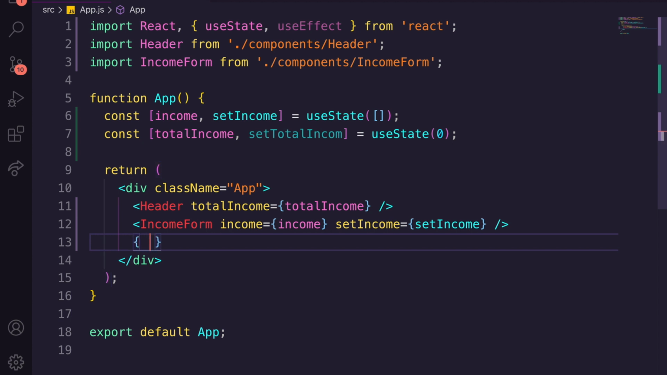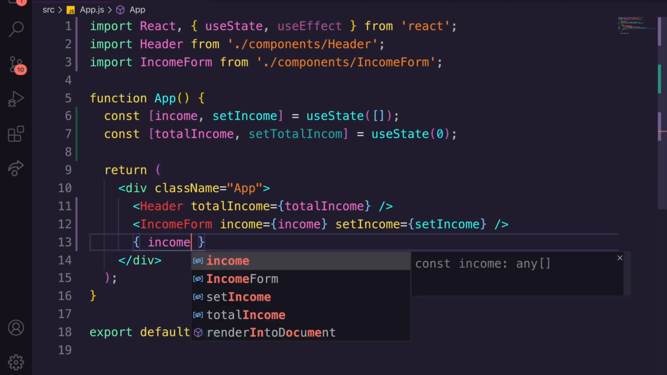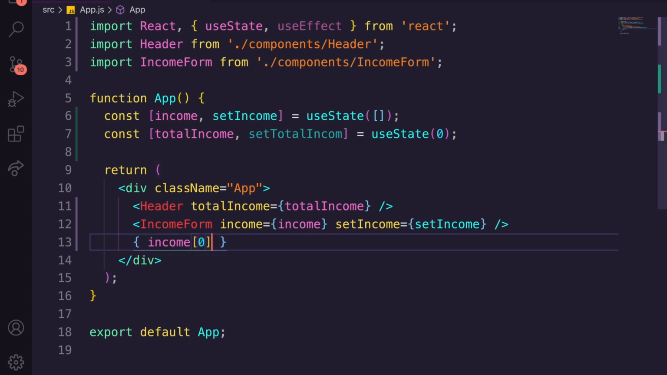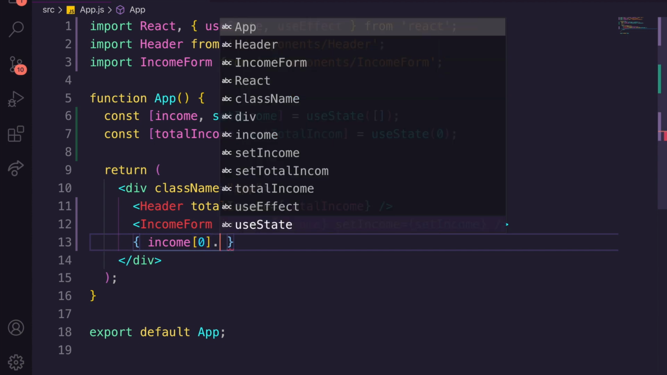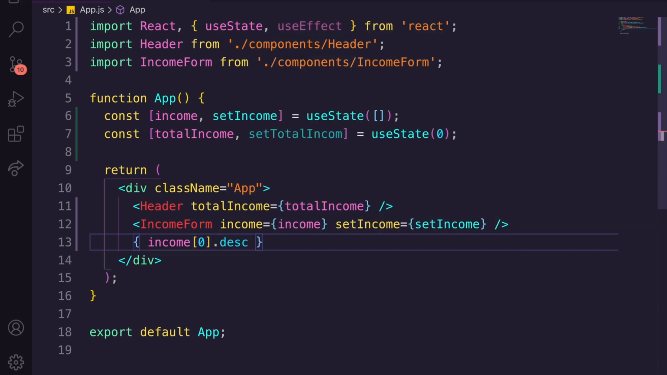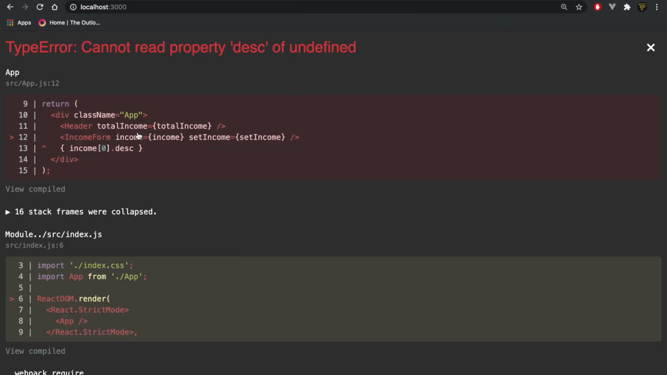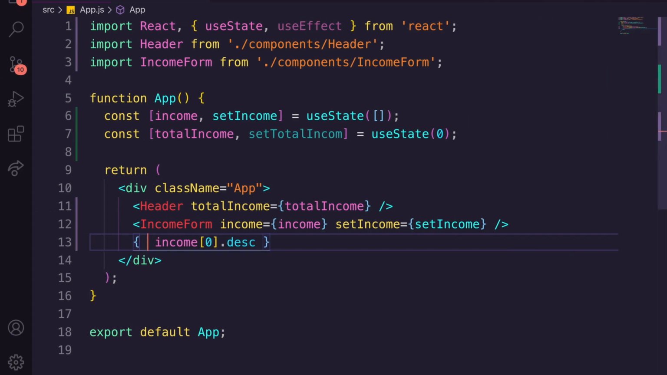Well, first, let's just see if it works by going income[0].desk. Let's just display that there. So when we go in here, it's probably going to error. Yeah, because we need to actually say if income[0].desk is not equal to null, then we're going to get that, else we're just going to pass an empty string.